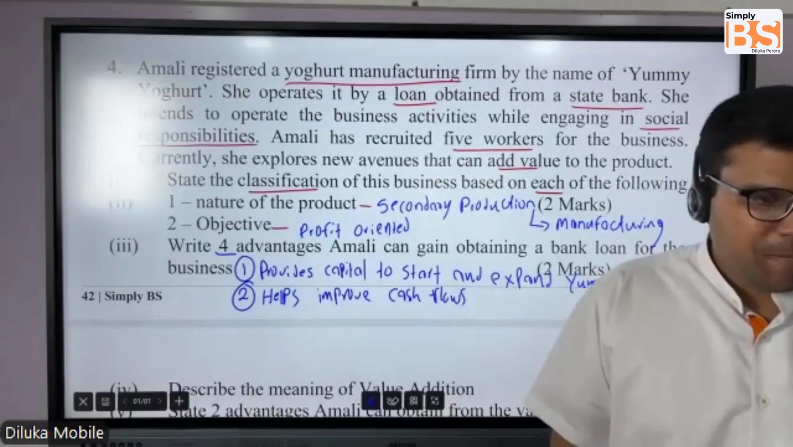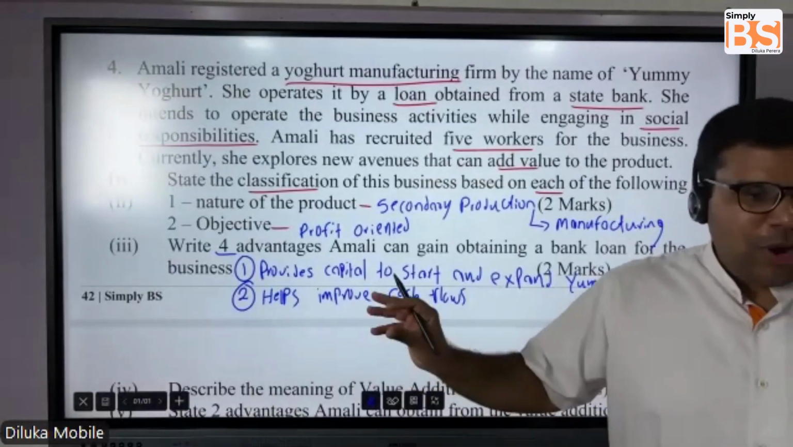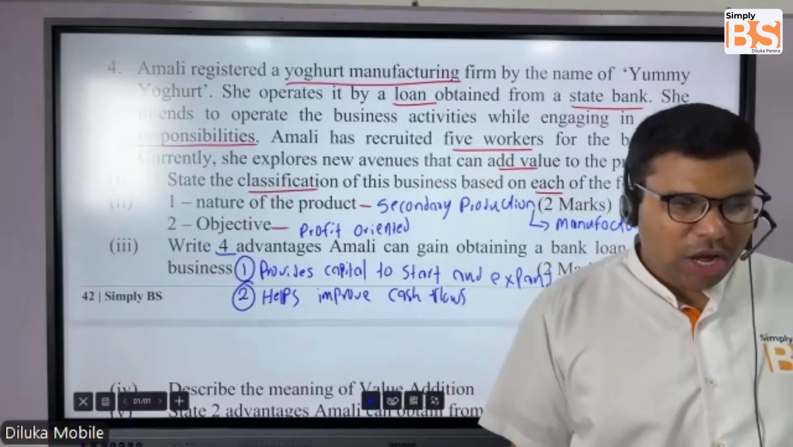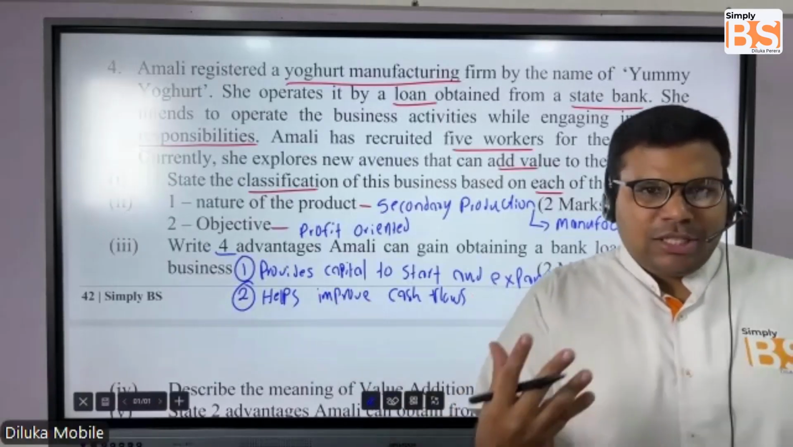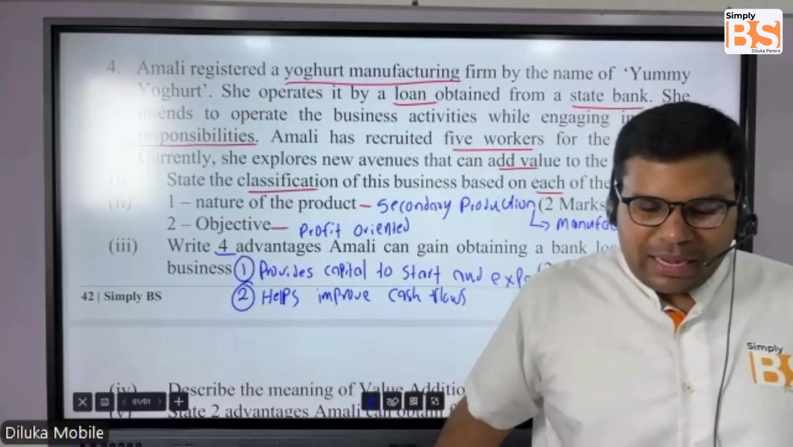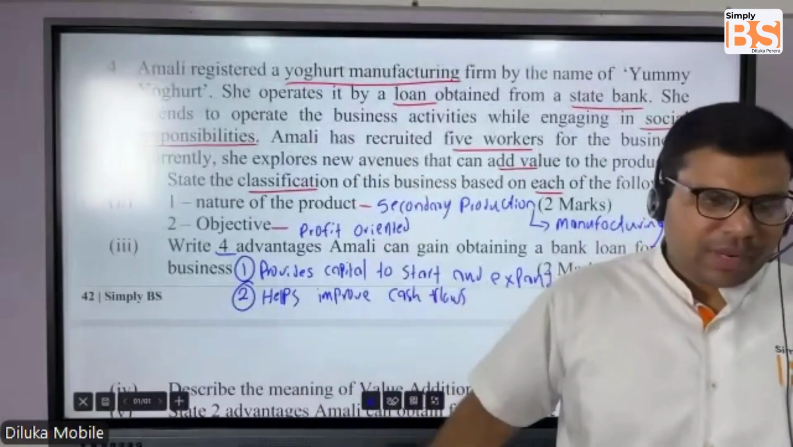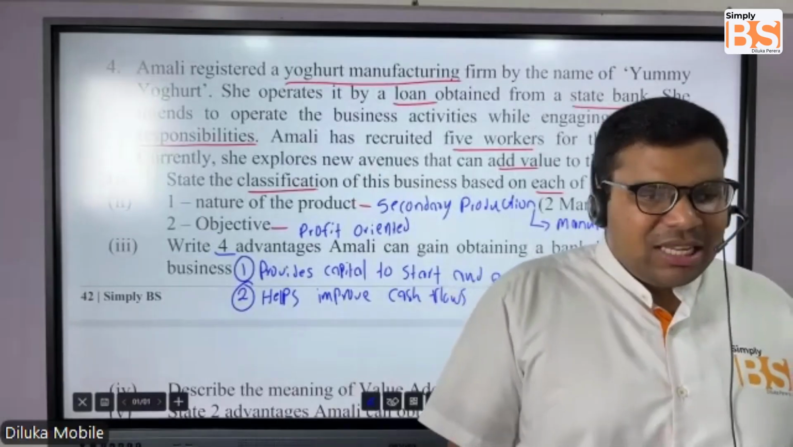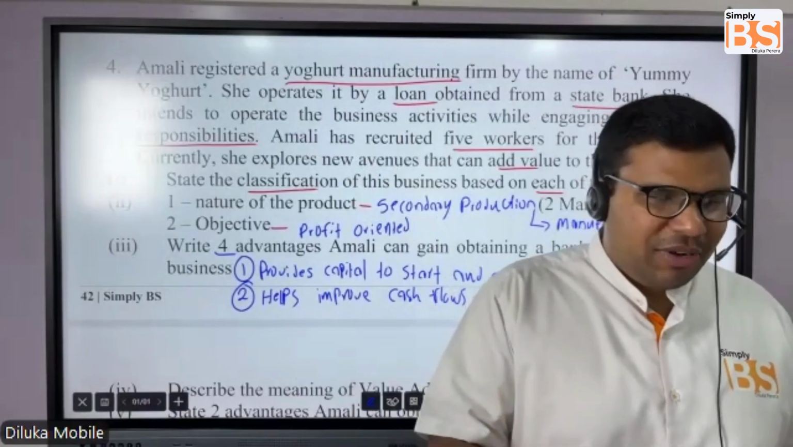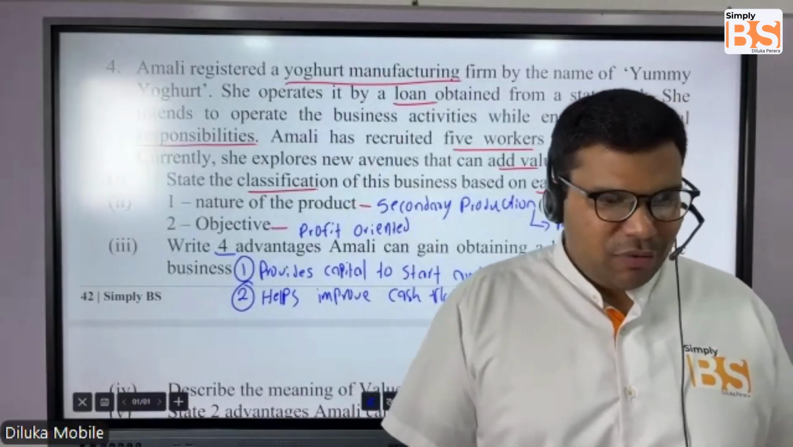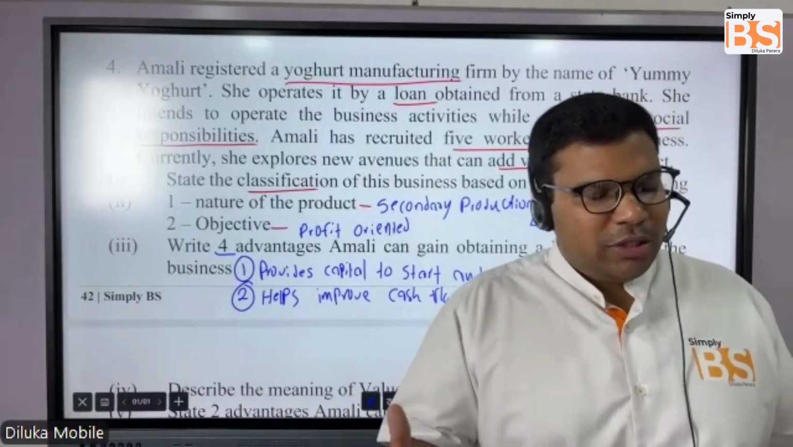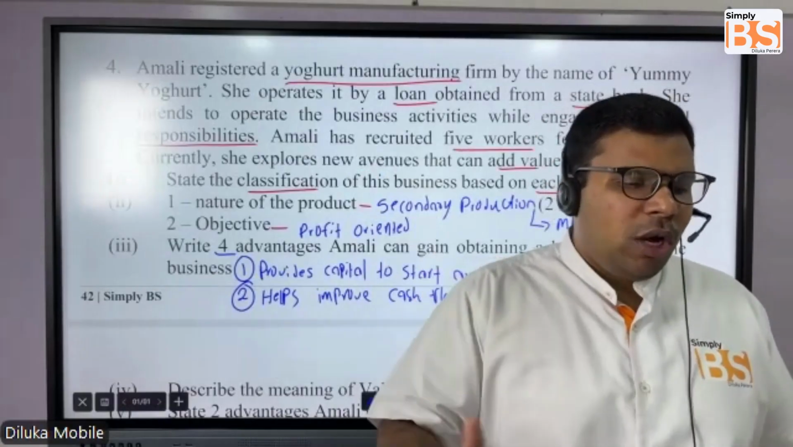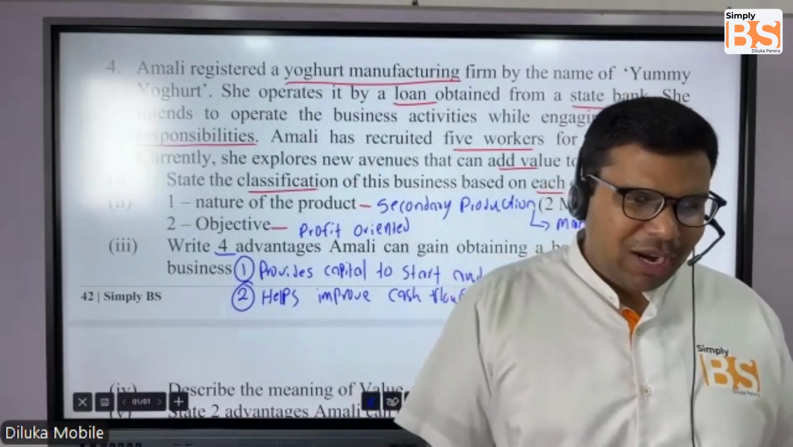So students, what happens when you get a loan? You get ready cash. You will have ready funds in your account through the loan. Now let's assume that when Amali is doing business, there could be certain points in time that Amali might face certain challenges in terms of continuing the business. Every time the business will not be successful. Sometimes your sales might drop due to competition, or due to different types of economic fluctuations.